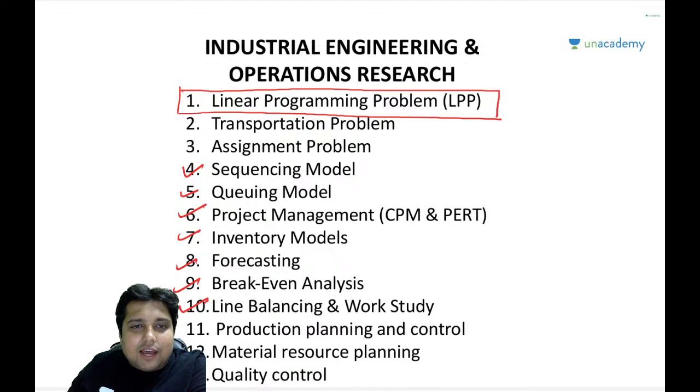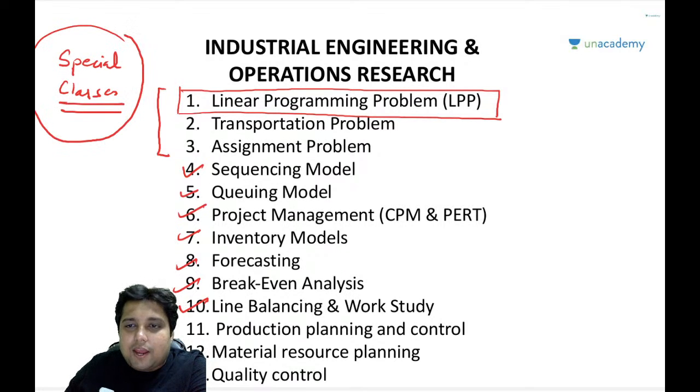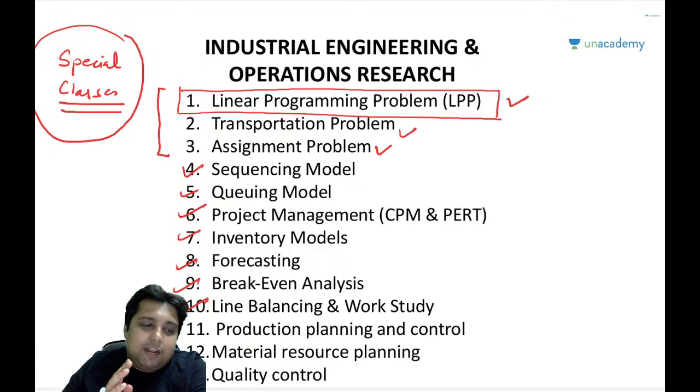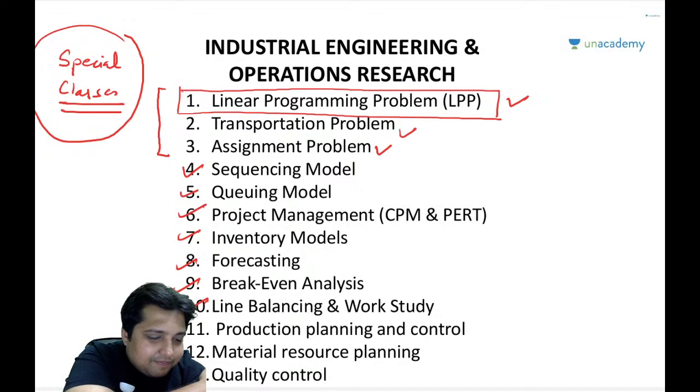And remember, guys, I have already made a video series on LPP, transportation and assignment, which is available on the Unacademy app under the special class category. The special classes are absolutely free. Just go check out my profile on the Unacademy app, and the entire LPP, transportation and assignment is there. But then also I am going to start the series of LPP on YouTube because of the demand of the students.